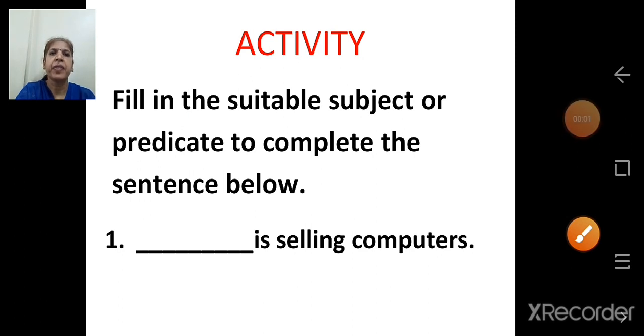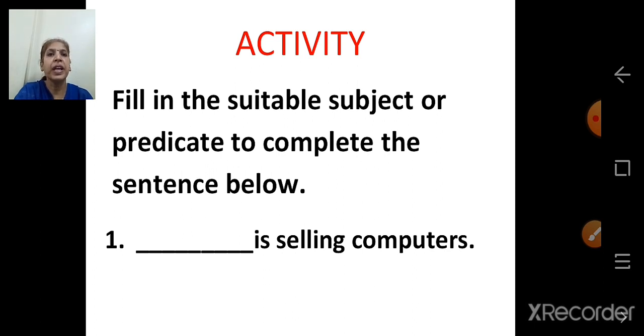Another activity. Fill in the suitable subject or predicate to complete the sentence below. So what we have to do here? We have to fill in the suitable subject or predicate. Whatever is missing, we have to fill in the blank to complete the sentence. Dash is selling computers. So here, give the answer, children. Try. So answer is he is selling computers. Or we can write the shopkeeper is selling computers.